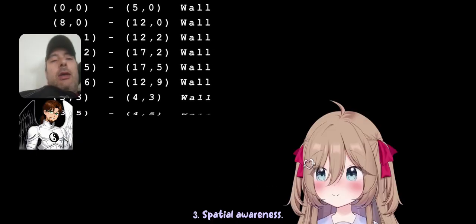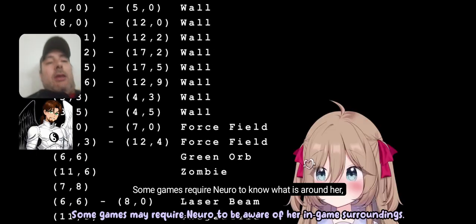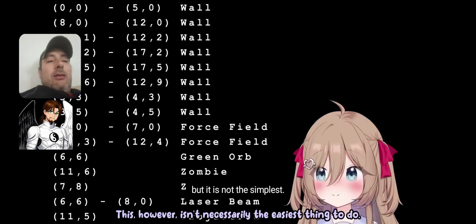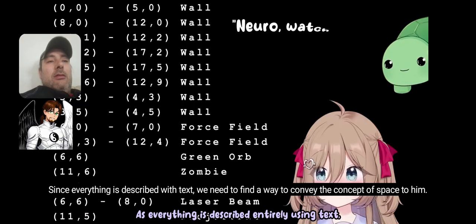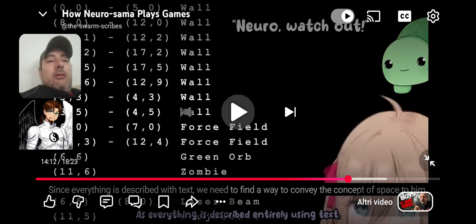3. Spatial awareness. Some games may require Neuro to be aware of her in-game surroundings. This, however, isn't necessarily the easiest thing to do, as everything is described entirely using text, and this is why I talk about how she can see.